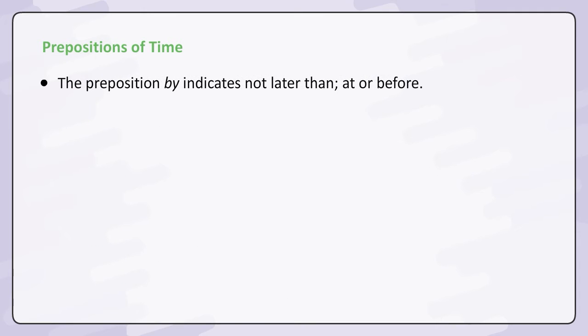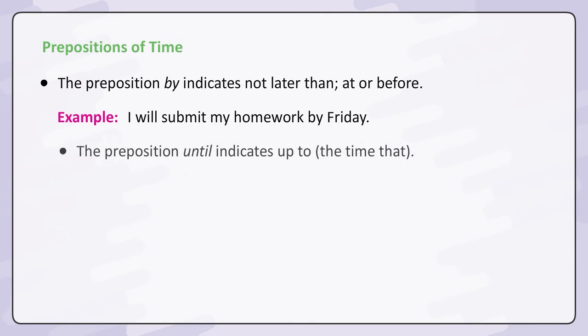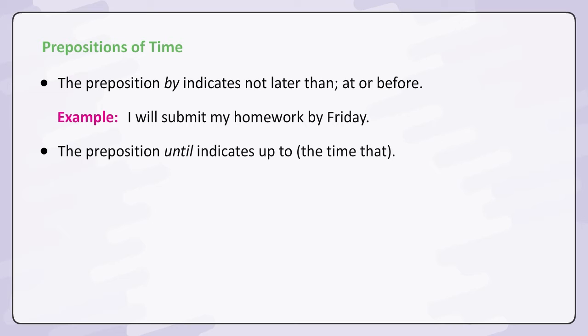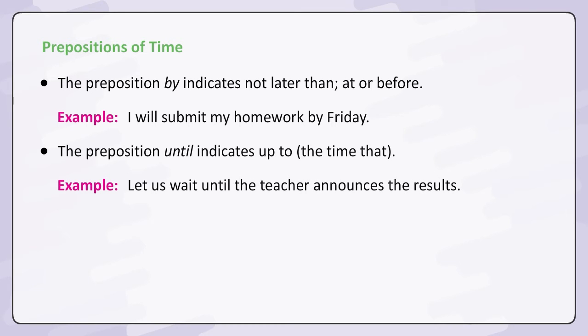The preposition by indicates not later than, at or before. Example. I will submit my homework by Friday. The preposition until indicates up to, the time that. Example. Let us wait until the teacher announces the results.